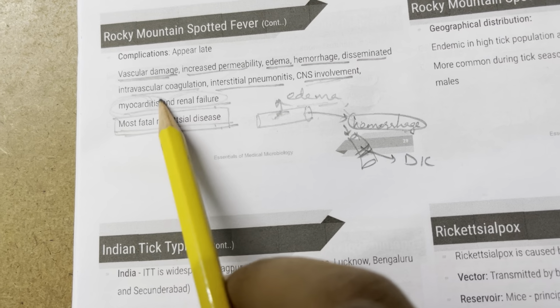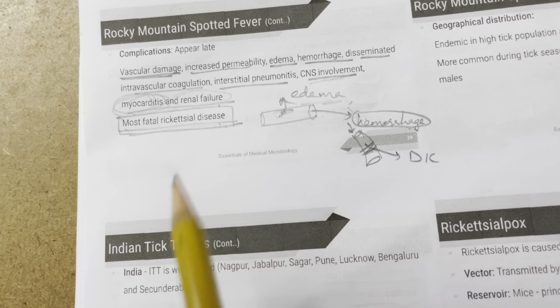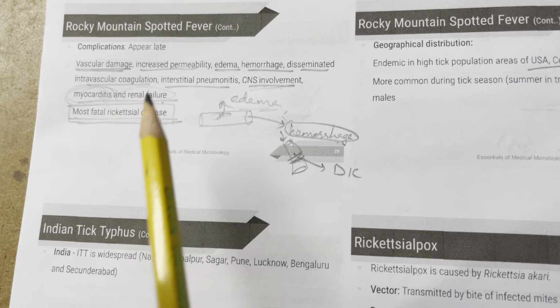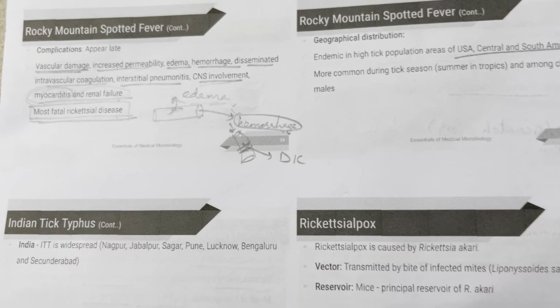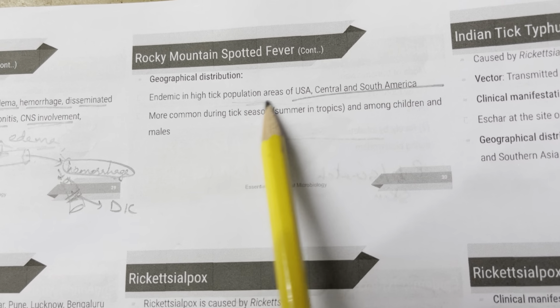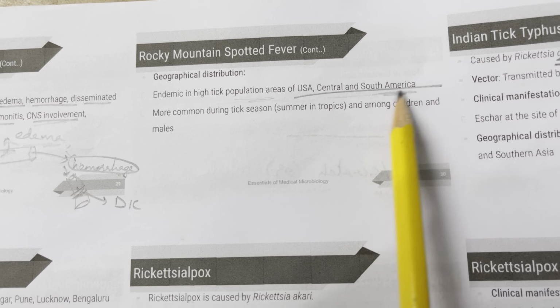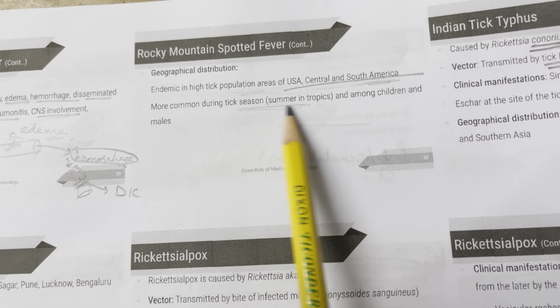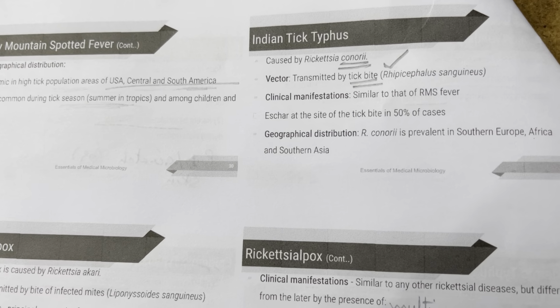Okay, myocarditis. It is the most fatal rickettsial disease, Rocky Mountain spotted fever, because there is heart involvement and kidney involvement. That is why rickettsiae cause that. So geographical distribution: it is endemic in high-tick populations of USA, Central and South America, Rocky Mountains. It is more common during tick seasons, so summer in tropics, among children and males.